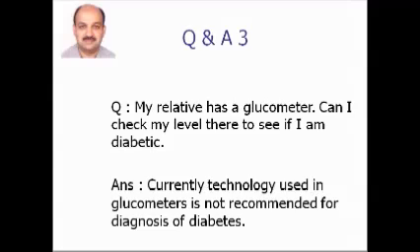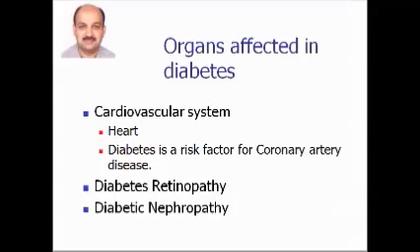Another common question that is asked is, I have a diabetic relative who has a glucometer. Can I check my level there to see if I am a diabetic? Please remember that the current technology that is used in glucometers is not accurate enough to be able to correctly diagnose diabetes. This is especially true in patients who are borderline diabetic. So glucometers are not recommended for the diagnosis of new patients with diabetes.